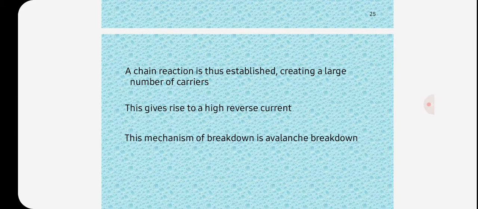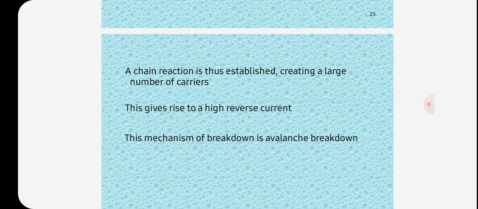At the Zener breakdown region, a small increase in voltage will rapidly increase the electric current. So, Zener breakdown occurs at a low reverse voltage, whereas avalanche breakdown occurs at a high reverse voltage.